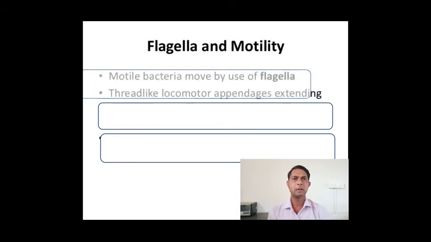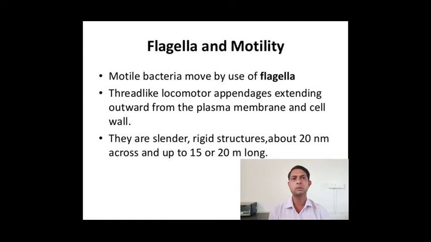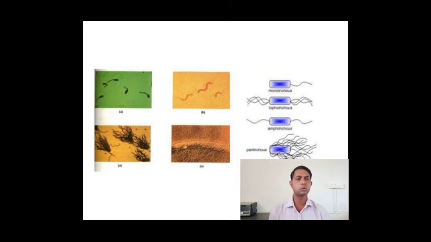Now what is flagella? Motile bacteria move by the use of flagella. These are thread-like locomotory appendages extending outward from the plasma membrane and the cell wall. They are slender, rigid structures about 20 nanometers across and up to 15 to 20 micrometers long. So here you can see the different types of flagella present in bacteria. That is the locomotory organ.